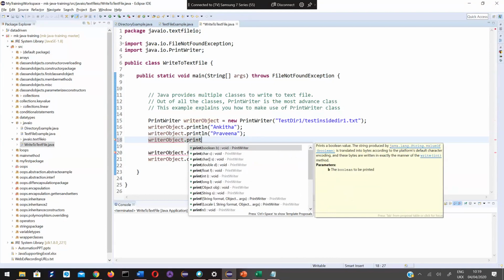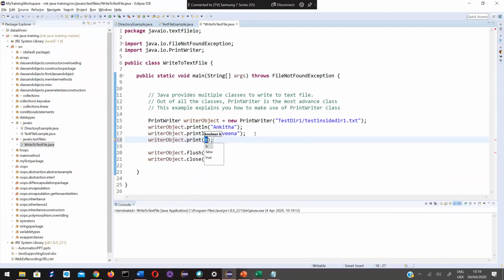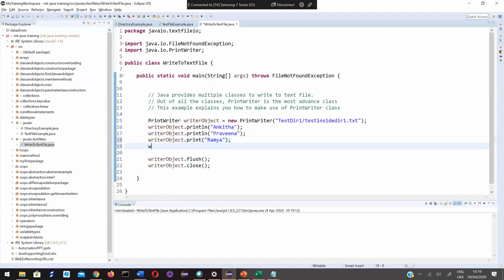If I just use print, let's see what happens. Let me execute this.